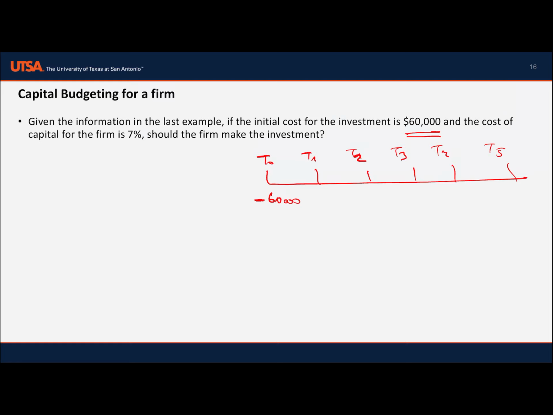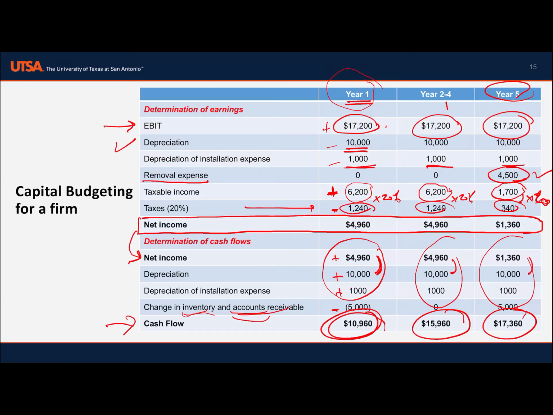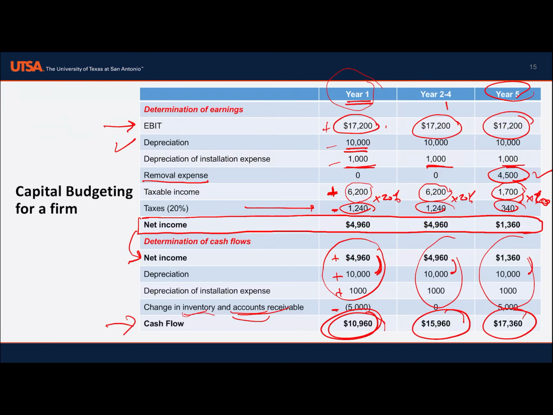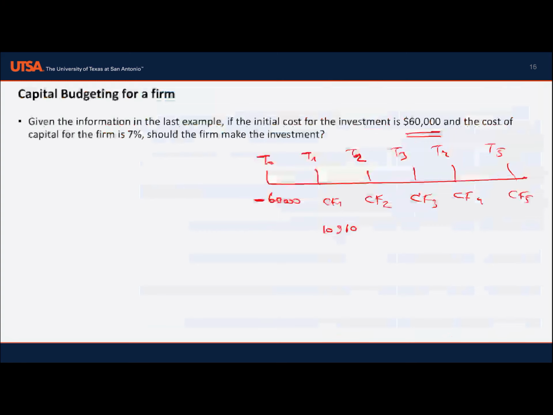At time 1, what is the cash flow? We need to find the cash flow. The cash flow is 10,960. What is the cash flow for the 3 years? 15,960, I guess, right?